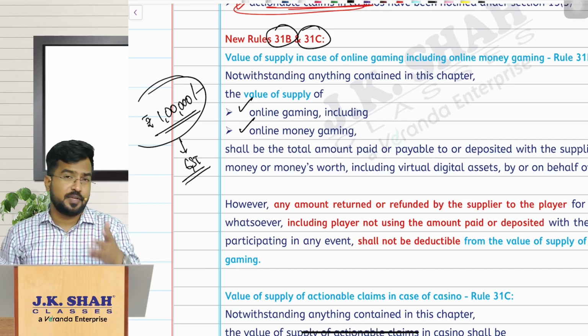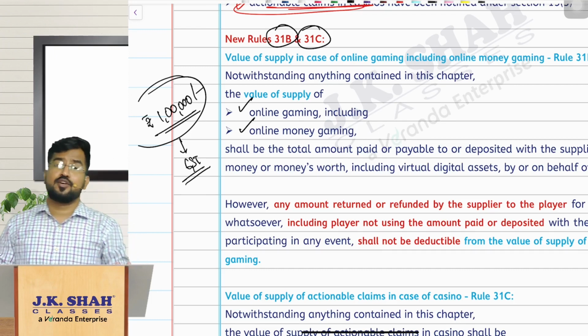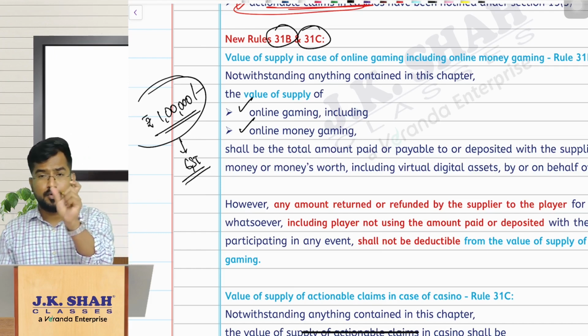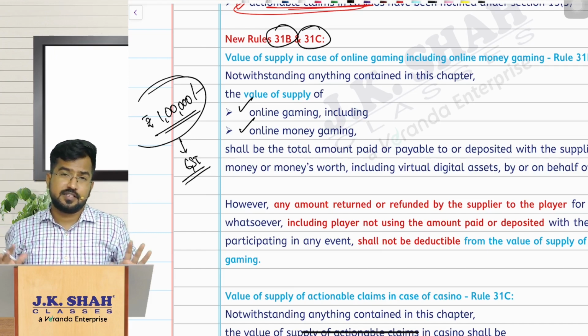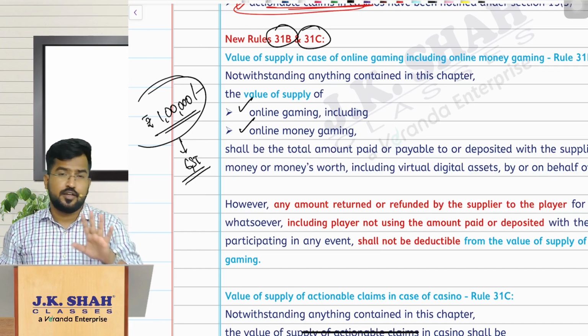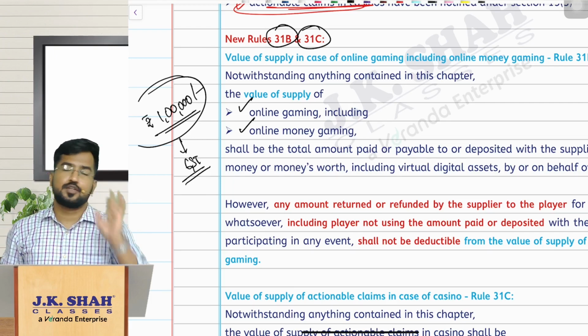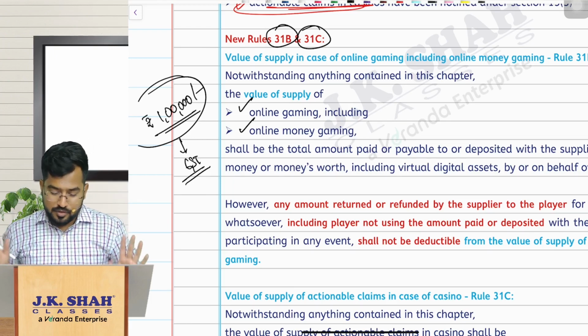Okay, so when you are playing these online games or online money games, not only the amount that you are investing there as a bet or whatever it is, but also plus GST you have to deposit there. Okay, so that is the point.